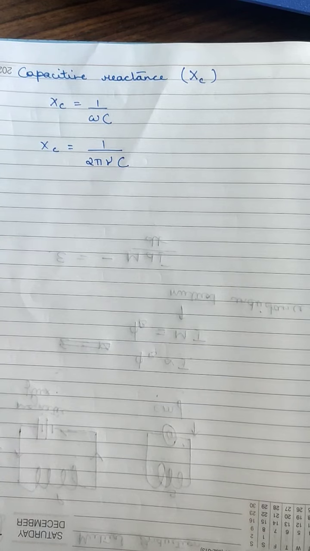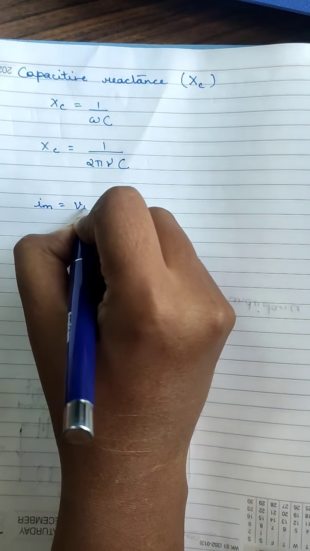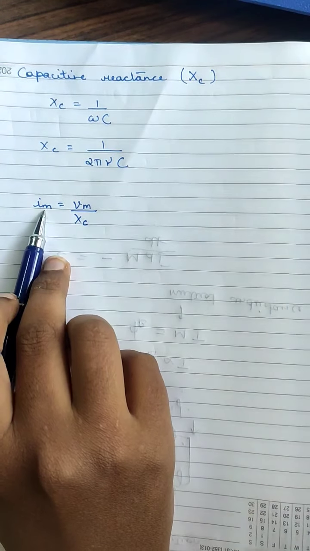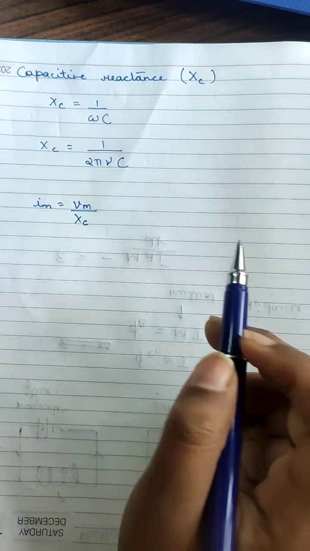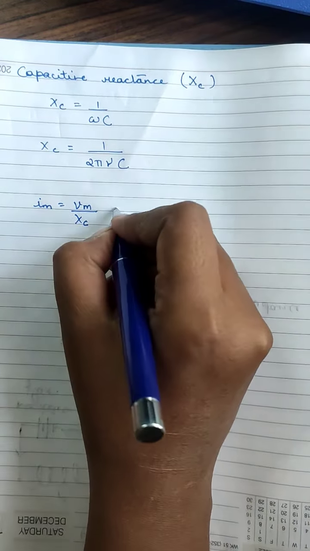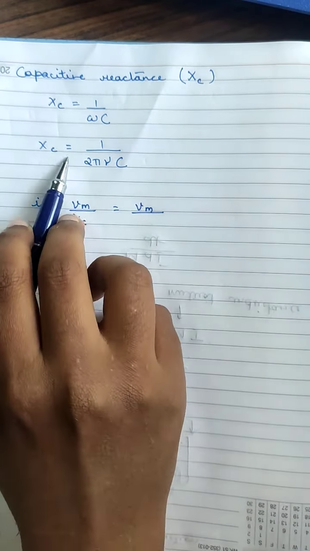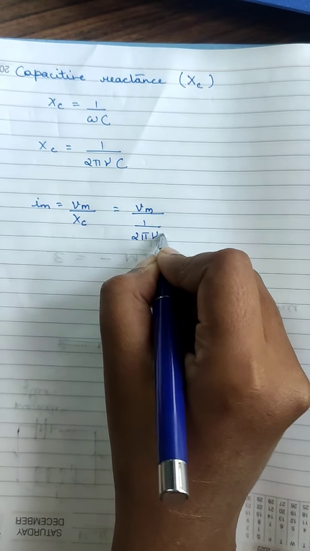Next, the peak value of alternating current. The highest value, the maximum value of alternating current through a capacitor, is Im, which is given as Im is equal to Vm upon Xc. So the amplitude of current is given as the maximum amplitude of voltage divided by the capacitive reactance. Xc is nothing but 1 upon 2 pi nu C.